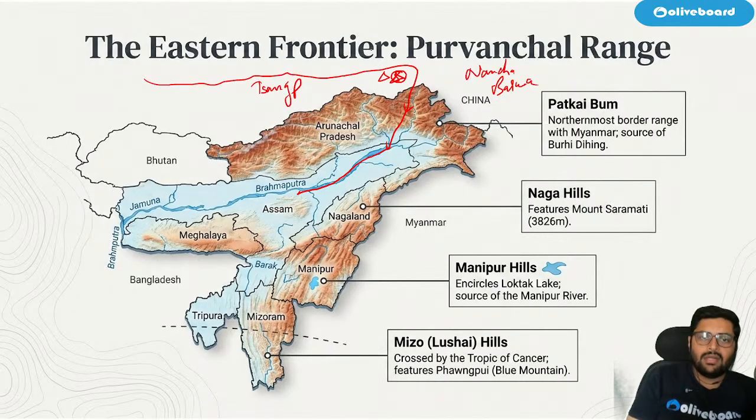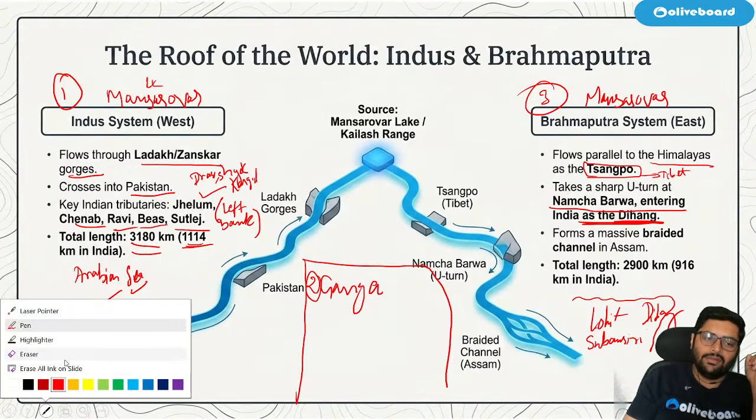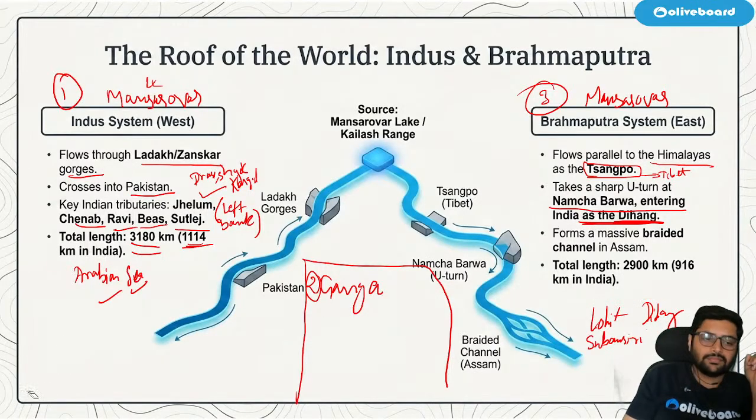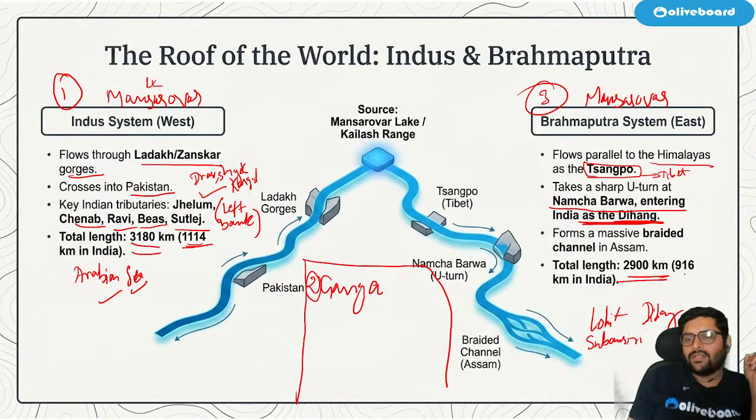Correct? Sangpo. Now, what are the important tributaries of Brahmaputra? Lohit, Subansiri, correct? Dibang. These are some of the important tributaries. The total length is 2,900 kilometers, out of which 916 is in India. Okay. I hope this much is clear. I hope we are going good.